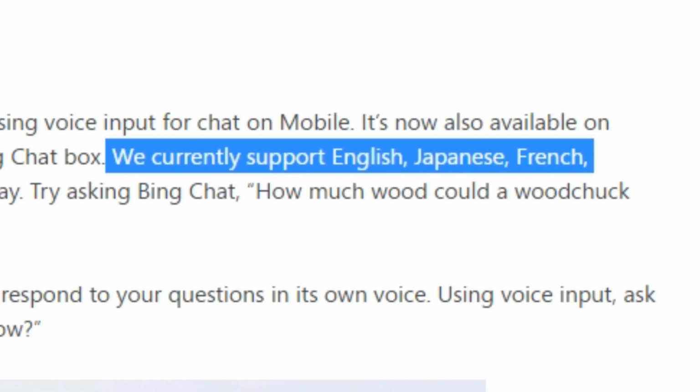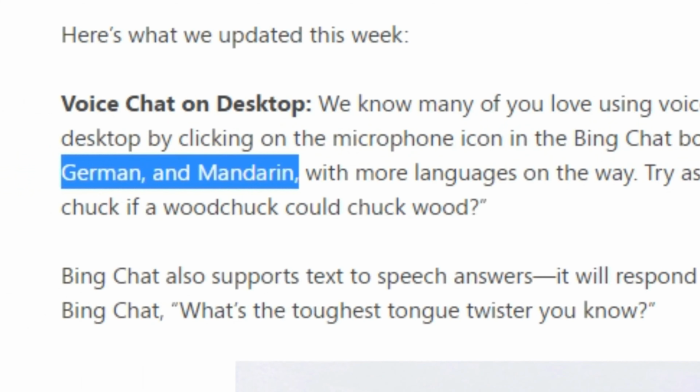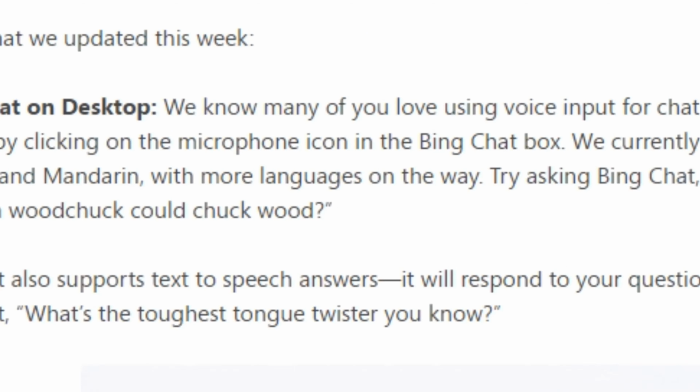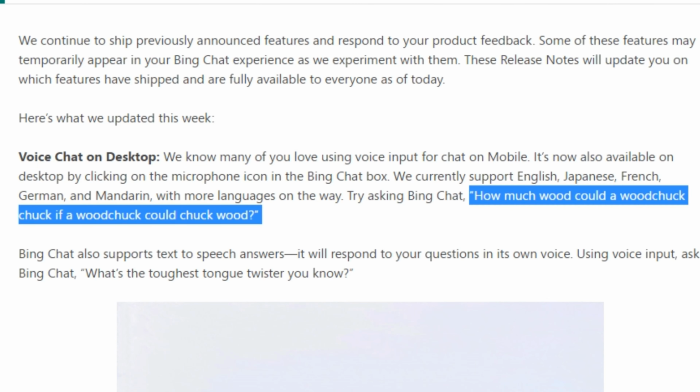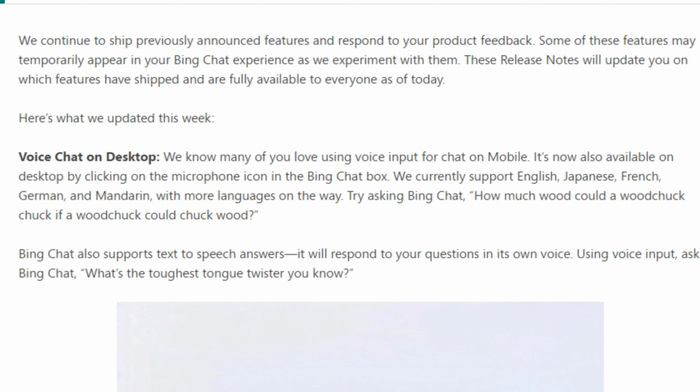And these are a few languages that it currently supports: English, Japanese, French, German, and Mandarin, and many more languages are on the way. And here, they have tried a famous tongue twister just to showcase the ability of this AI. Well, I'm not gonna try this out because I'm really bad at it. So let's try out this feature.